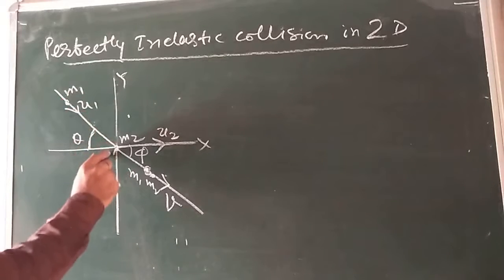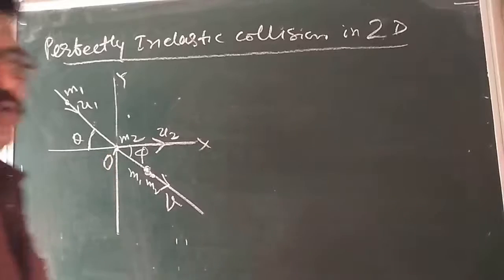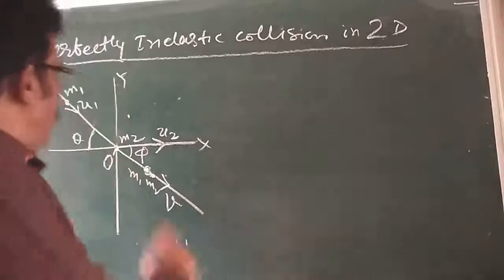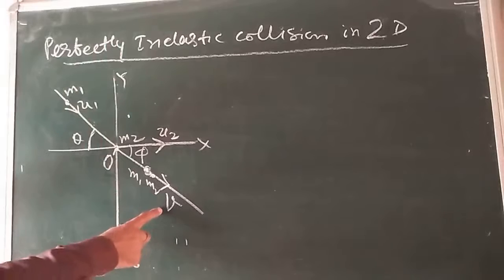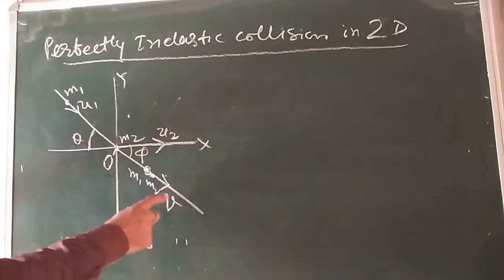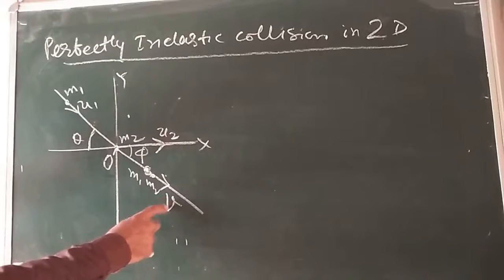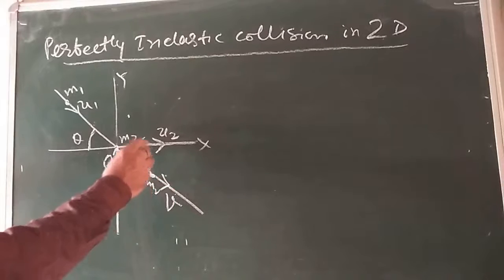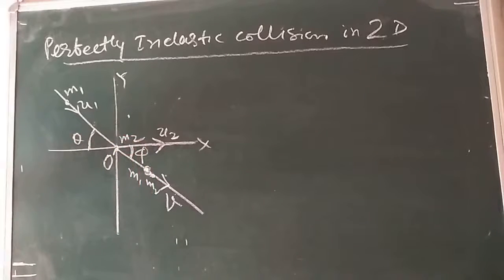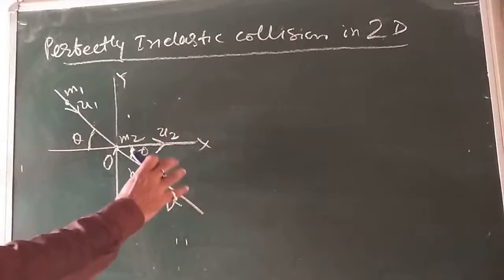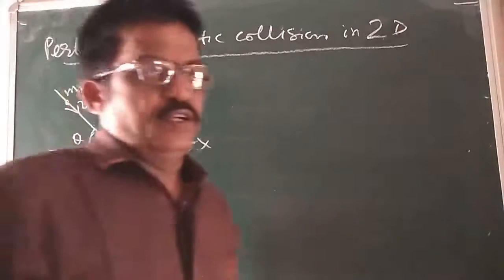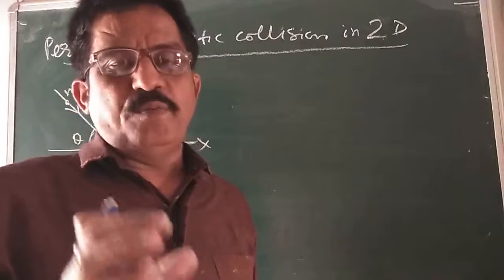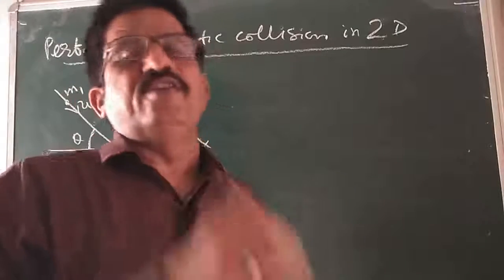After the collision at the point O, both bodies stick together and move with a common velocity, say v, at an angle phi with the x-axis. As the system is closed and isolated, the total linear momentum of the system remains conserved.